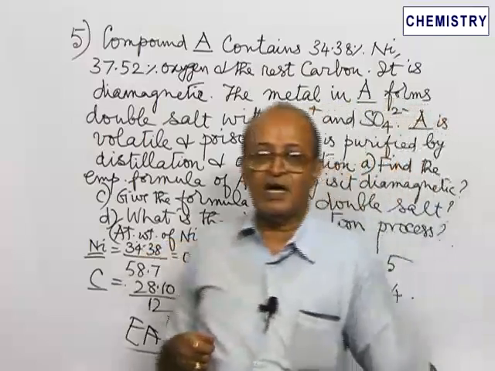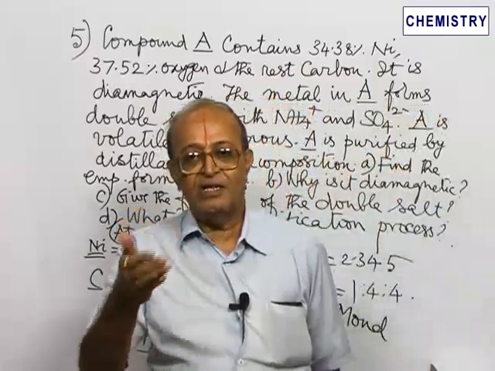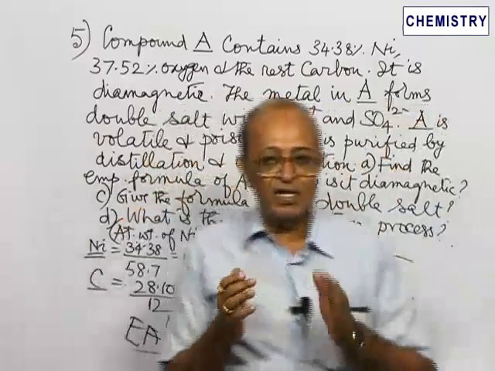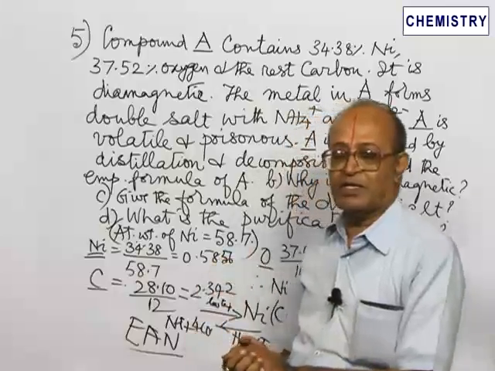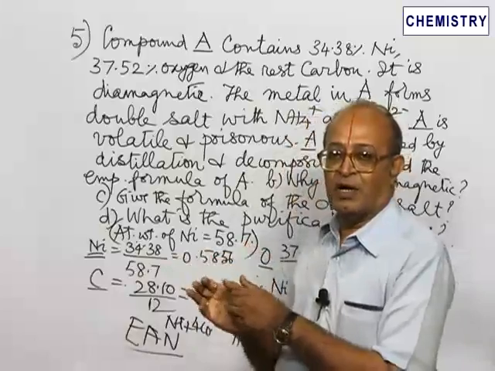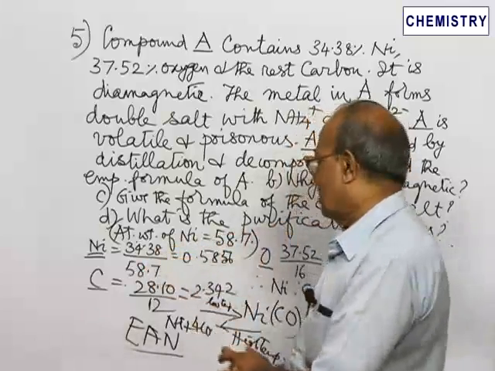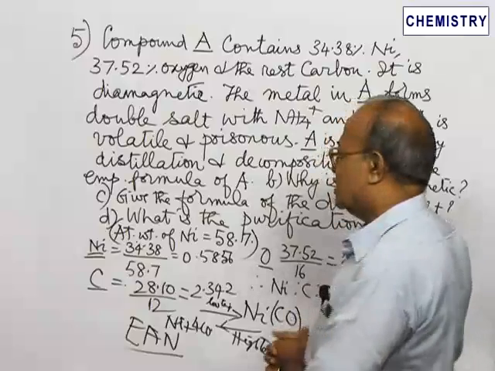And why is it diamagnetic? Nickel tetracarbonyl is said to have a tetrahedral shape. Tetrahedral shape means sp3 hybridization. That means the electrons present in the d orbital get paired and there are no unpaired electrons, and so it is diamagnetic.